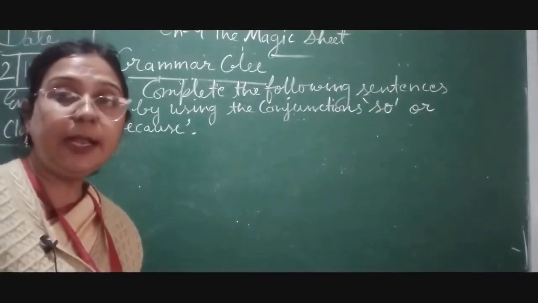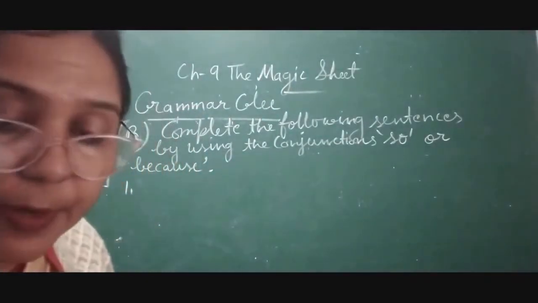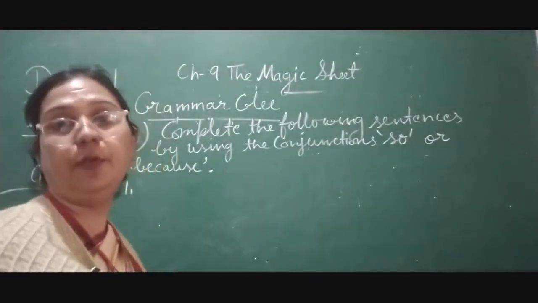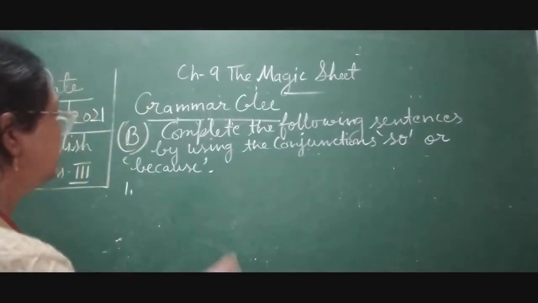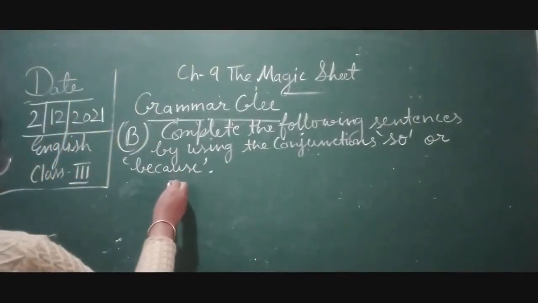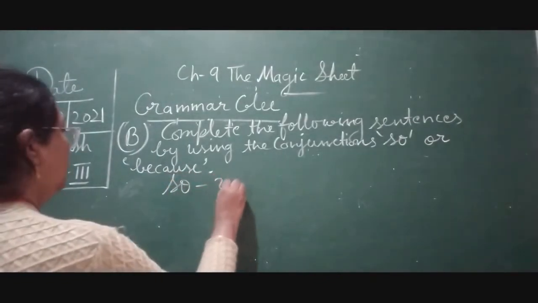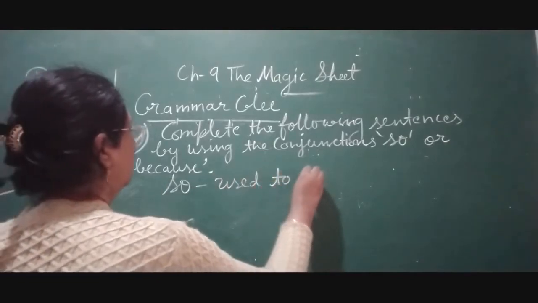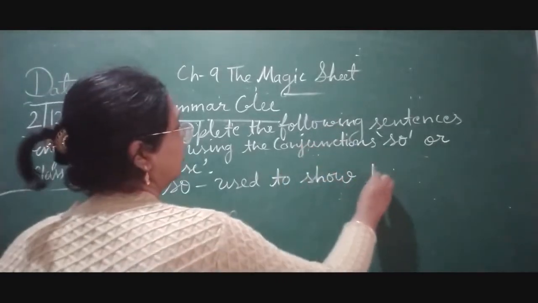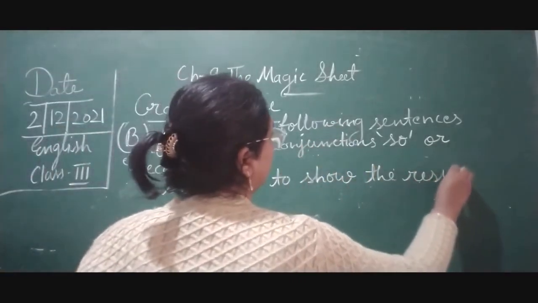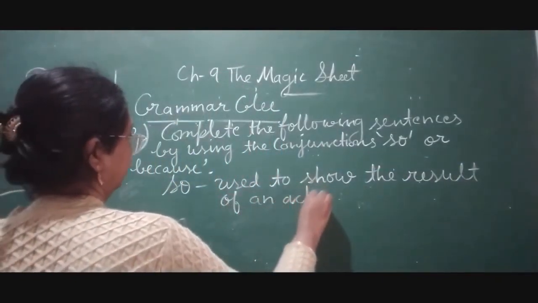So children, first of all we should know what is the difference between so and because, before going to solve this exercise. Now so, if we write, so is used to show the result of an action.